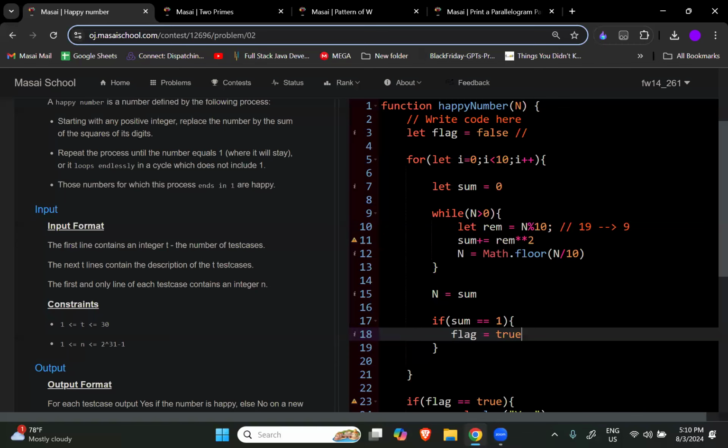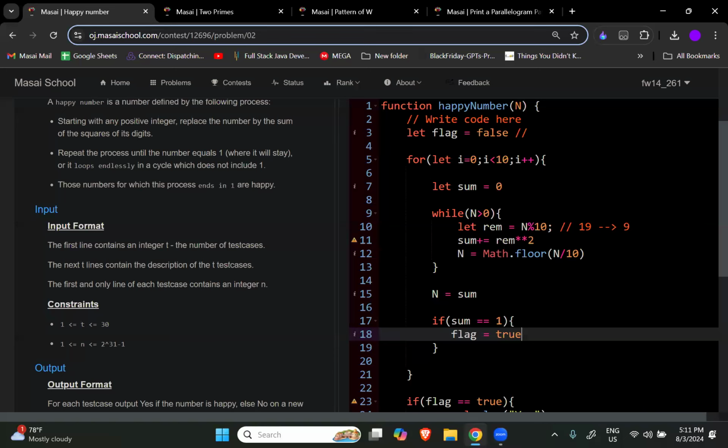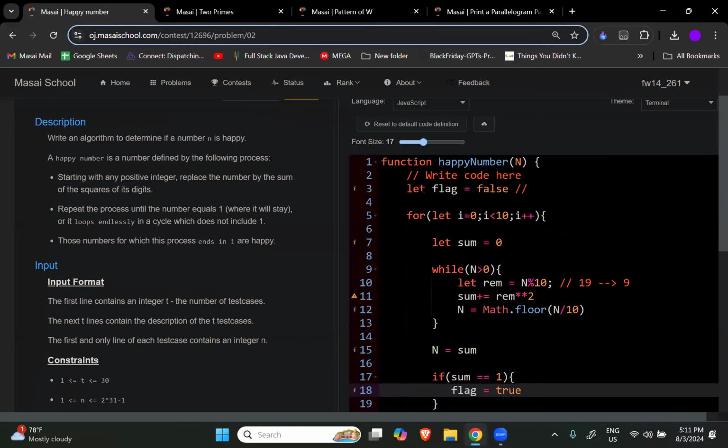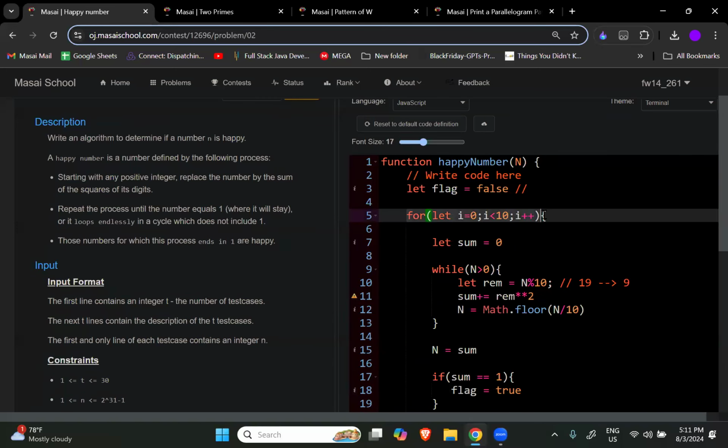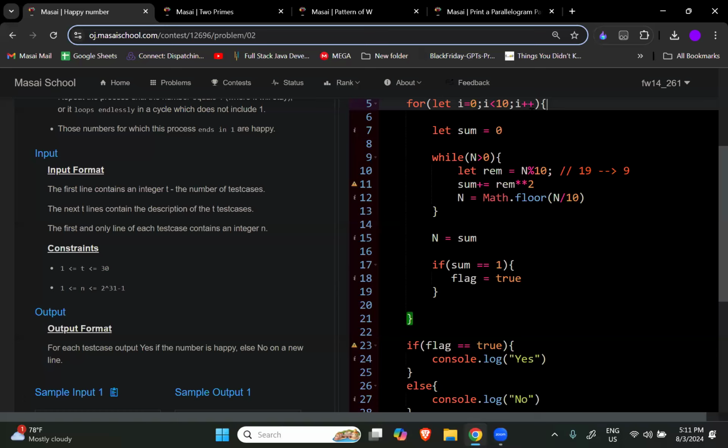Okay guys, is it clear? The logic, let me break down the logic for you. देखो, the first thing we did is we assumed कि basically when we iterate any number 10 times, and within this 10 times अगर हमें 1 नहीं मिल रहा है, then that means it's not a happy number, right? That's why we are running the loop 10 times.